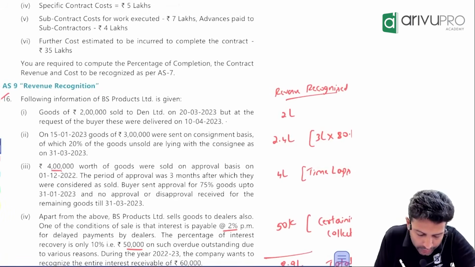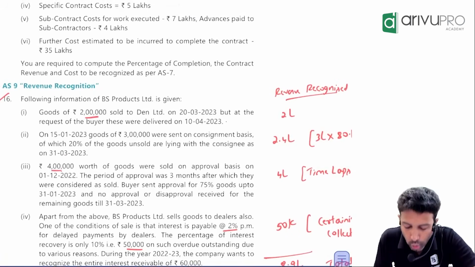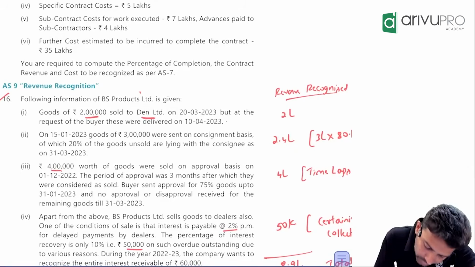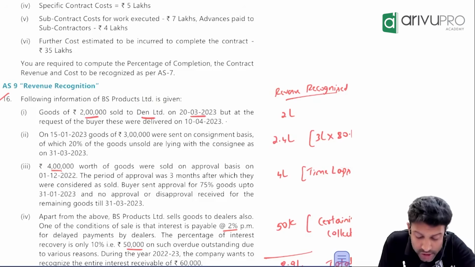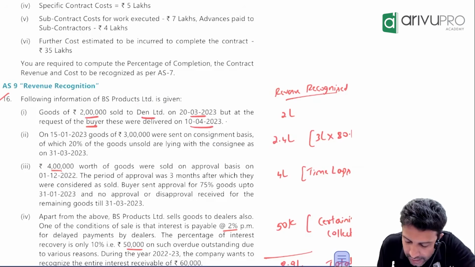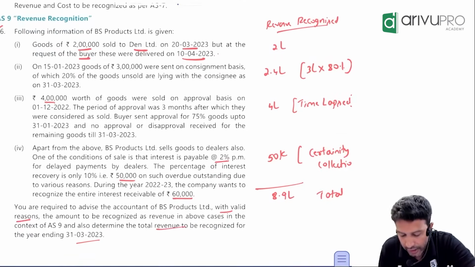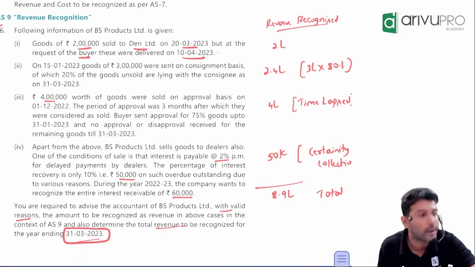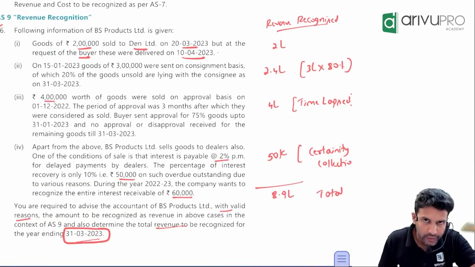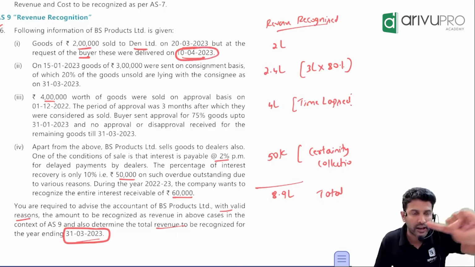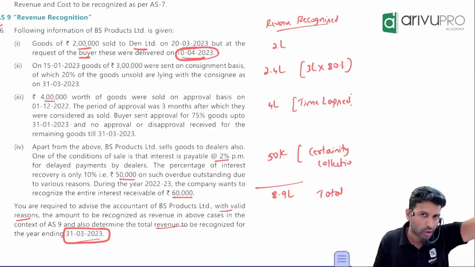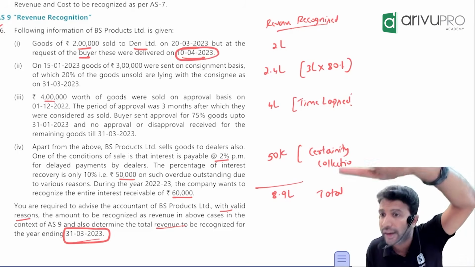Goods of 2 lakh sold to Den Limited. This company BS Products, they have sold goods how much to Den? 2 lakh. On which date? 20th March. But at the request of the buyer, the goods were delivered on 10th April. Sir, our current year is ending on 31st March 2023. Delivery happened in current year or 10th April? 10th April means current year or next year? Next year. Goods are delivered only in the next year.